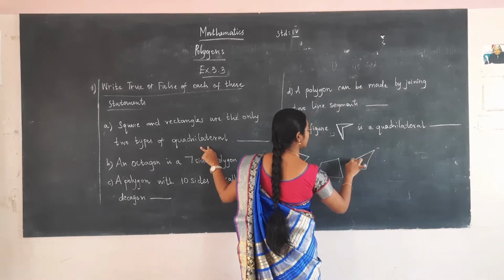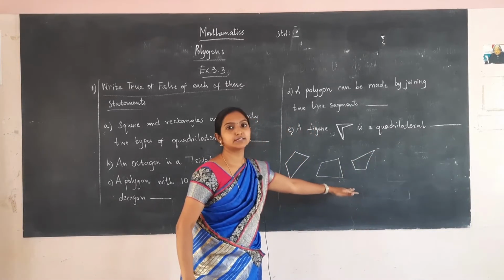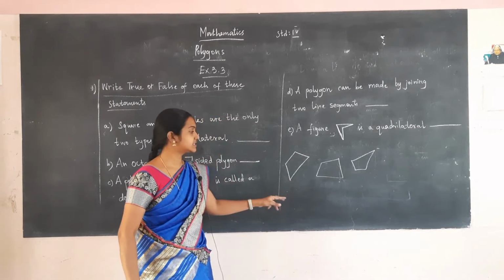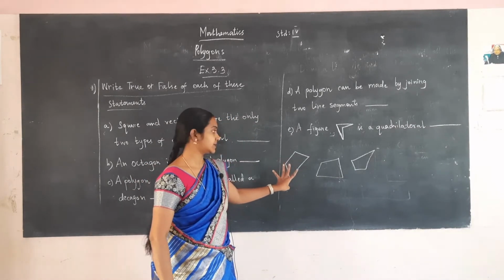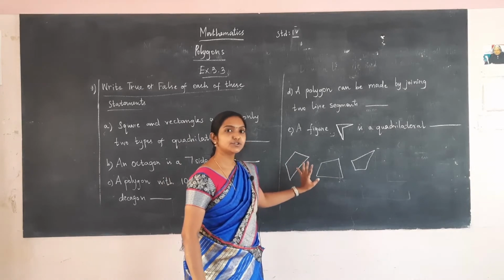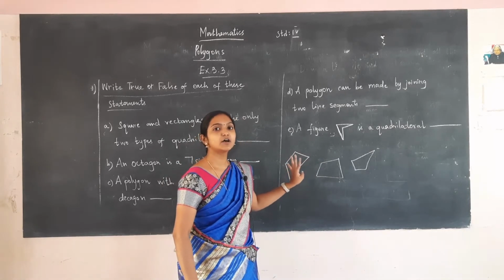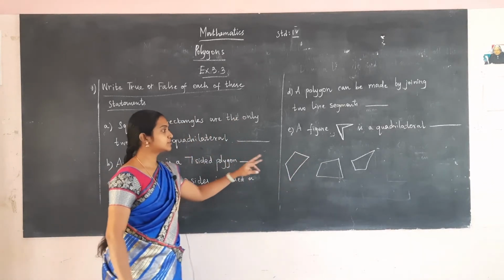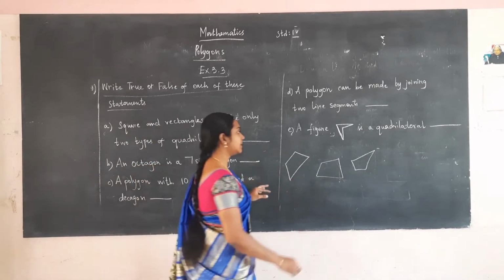All these are quadrilaterals. A quadrilateral is a figure that has 4 sides and 4 vertices. Square and rectangles are also quadrilateral because square and rectangle has 4 sides and 4 vertices.